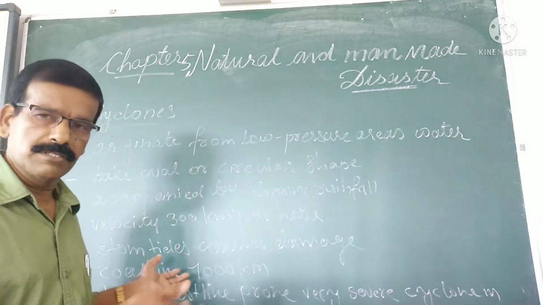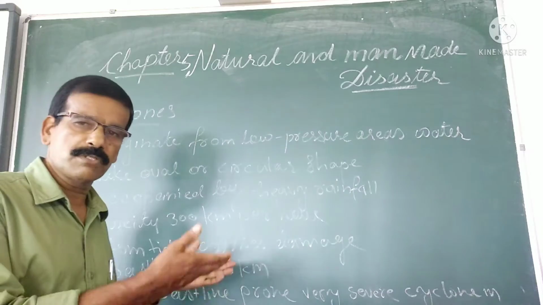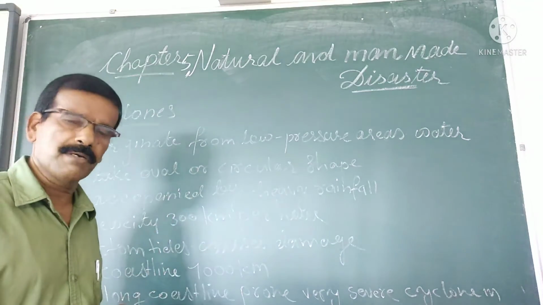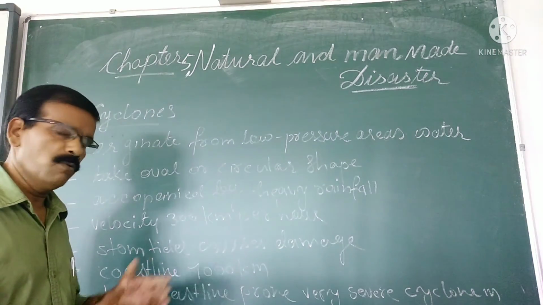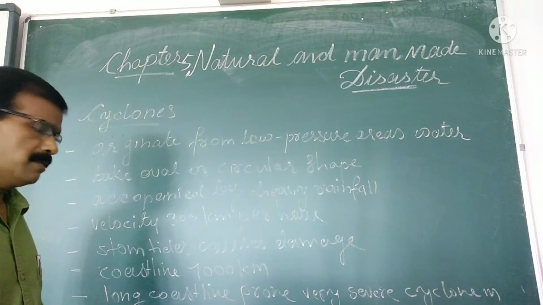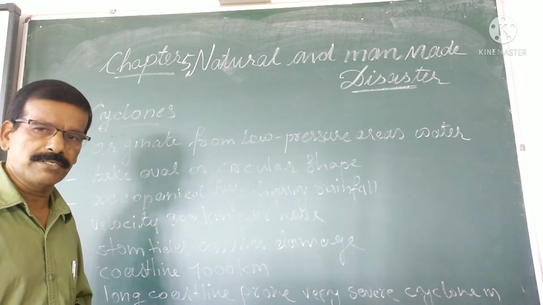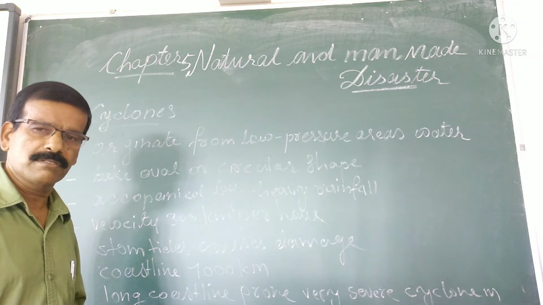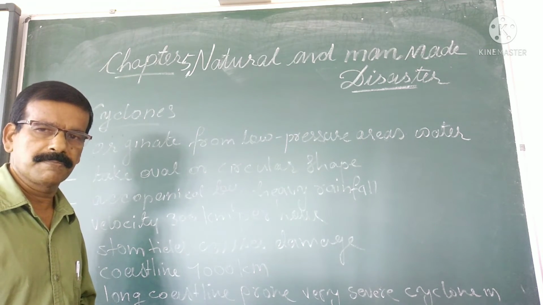These are usually accompanied by heavy rainfall also, and the speed of a cyclone is 300 km per hour, and the storm tides also do a lot of damage. India has a very long coastline, nearly 7,000 kilometers. So cyclones often occur in the Bay of Bengal as well as in the Arabian Sea.